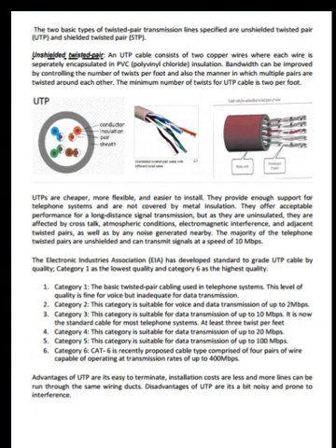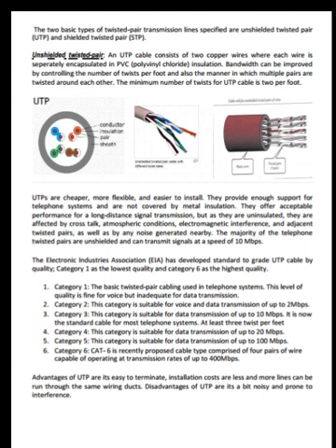Now let us see the two basic types of twisted pair transmission lines: unshielded twisted pair and shielded twisted pair. Unshielded twisted pair: a UTP cable consists of two copper wires where each wire is separately encapsulated in PVC insulation. Bandwidth can be improved by controlling the number of twists per foot and also the manner in which the multiple pairs are twisted around each other. The minimum number of twists for UTP cable is 2 per foot.